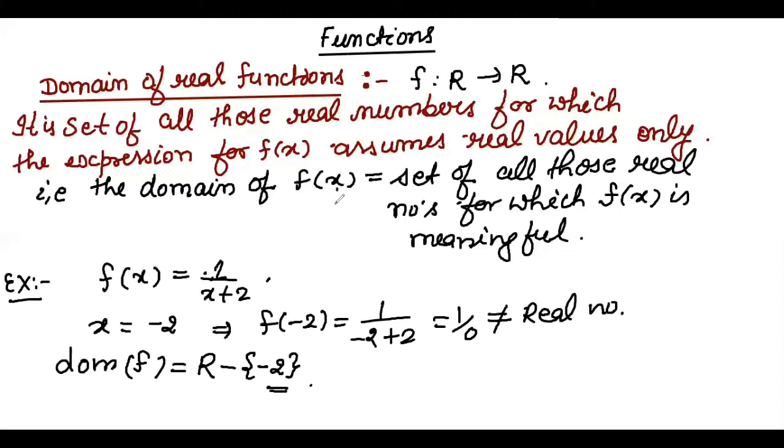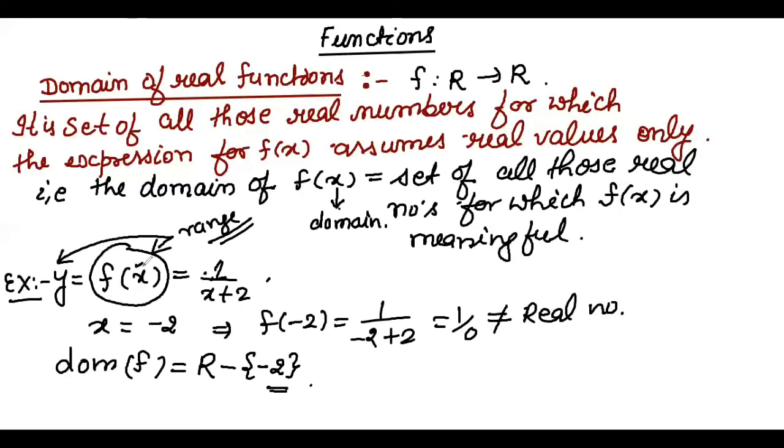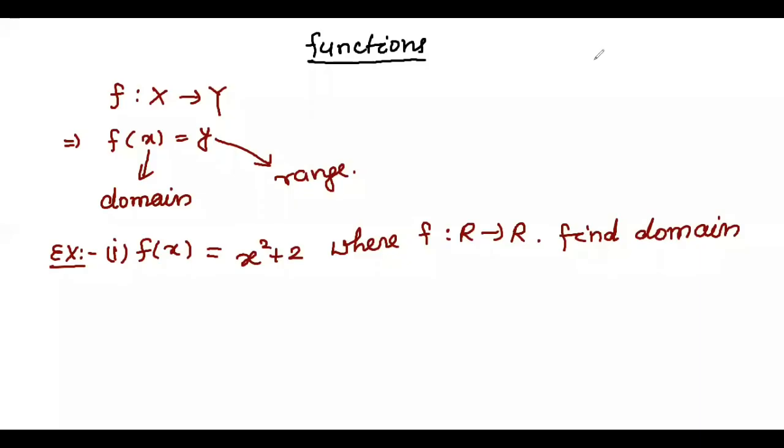Domain value means the value of x we apply. This is called domain value. The x value we apply, and after applying the x value, the total f(x) value is called range. Total f(x) is called range. We denote this f(x) as y also. The value of y is called range, and the value of x is called domain. So f from X to Y, then f(x) equals y we generally write, where x is called domain. Whenever we apply an x value, we get a y value, that is called range.